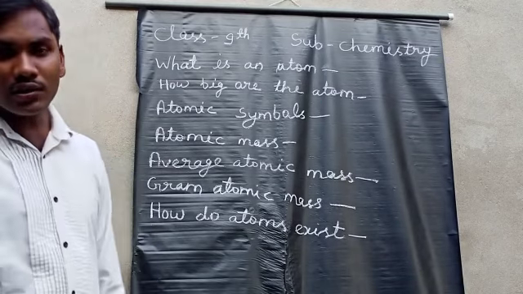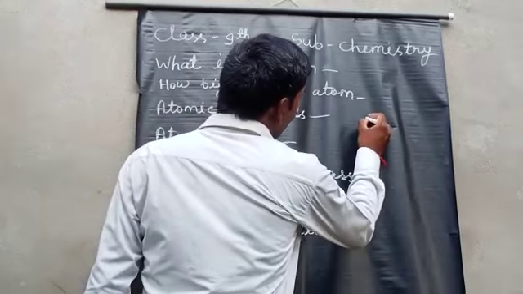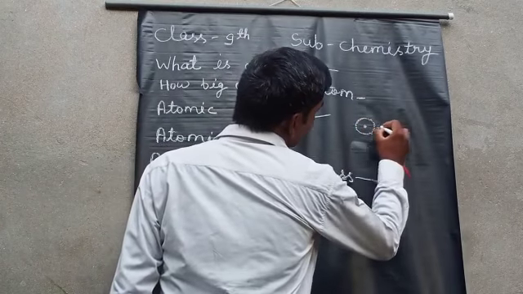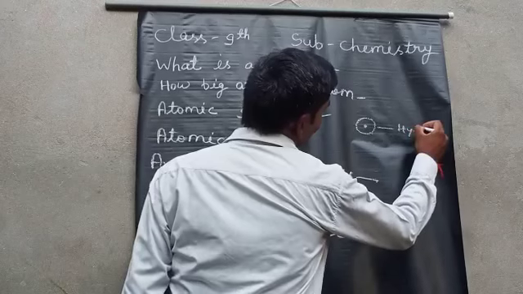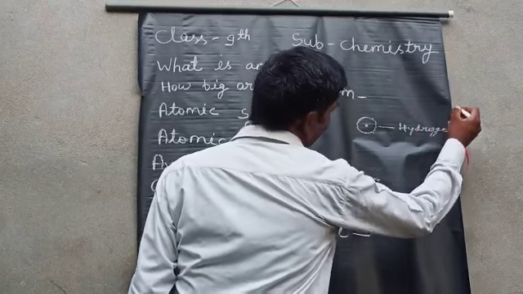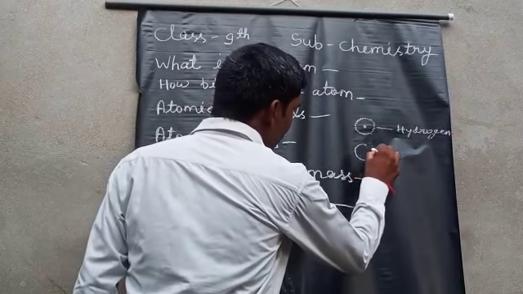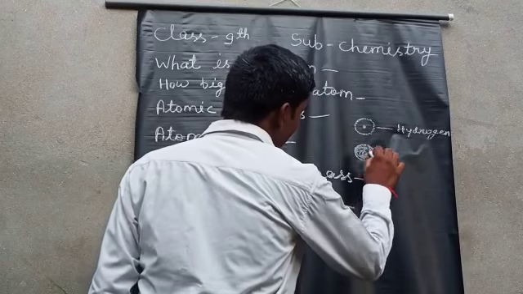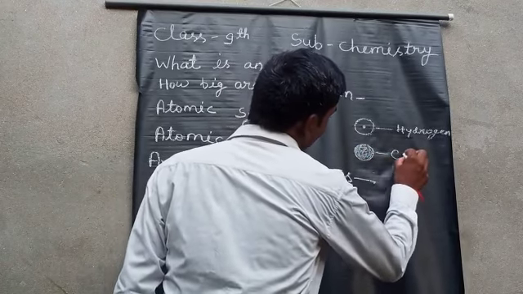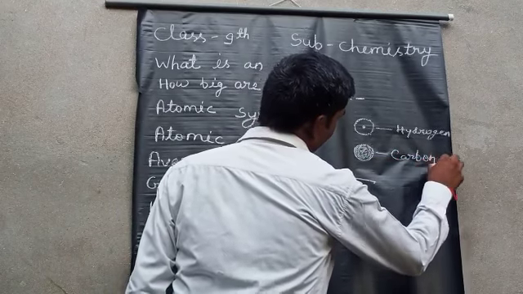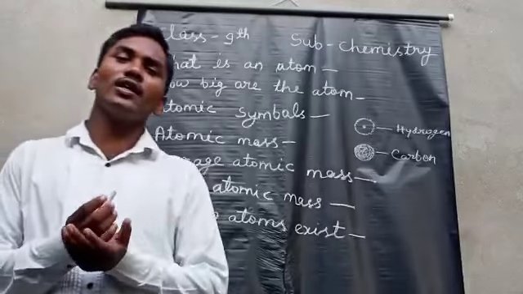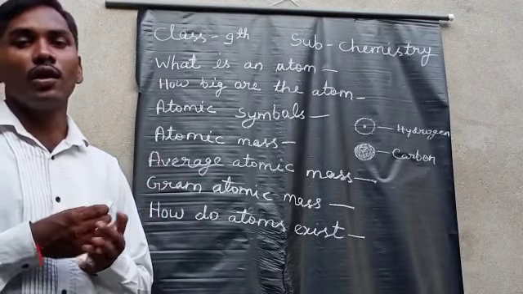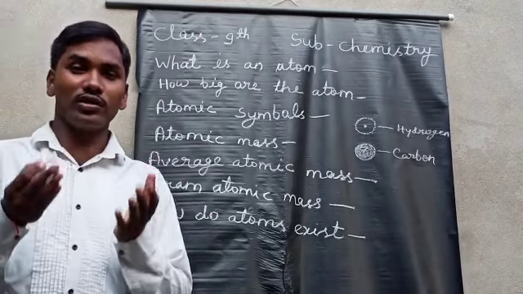For example, Dalton used this symbol, a circle with a dot. This is hydrogen. A fully black circle is carbon. So this way Dalton used symbols for the elements, and his symbols were based on circles.